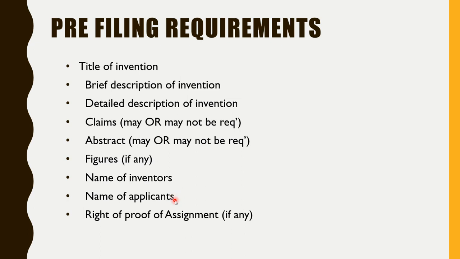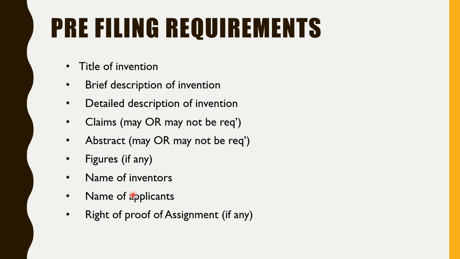So you need to be very careful while filing the patent. The name of the applicant in that space should be your name, right? The name of those who want to get the ownership of that patent. Why is this different? Because for different companies, the inventor can be a person who is working in their company, in the R&D department, but they are filing the patent in the name of the company.